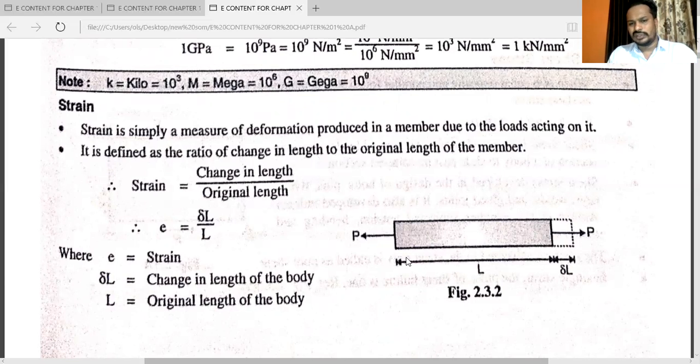Here in this diagram, a specimen is given. After applying this tensile load, tensile force, the size of this specimen will increase. The change in length is delta L, and this one is the original length. So the formula is strain is equal to delta L upon L. Here delta L is the change in length of the body and L is the original length of the body.